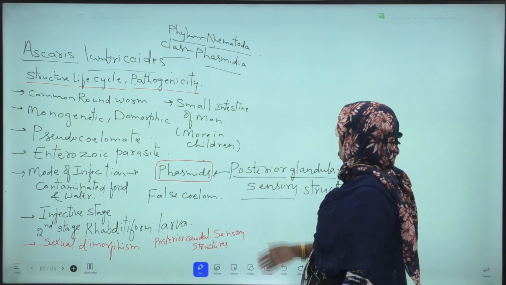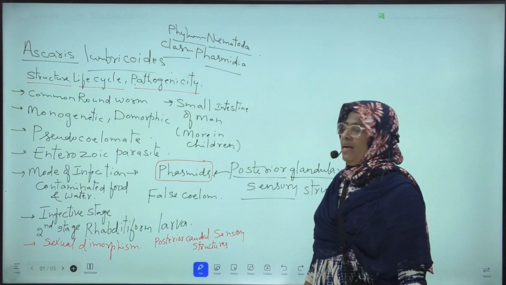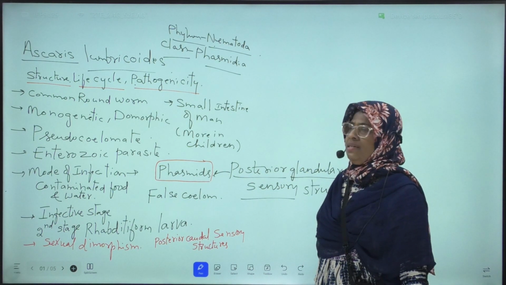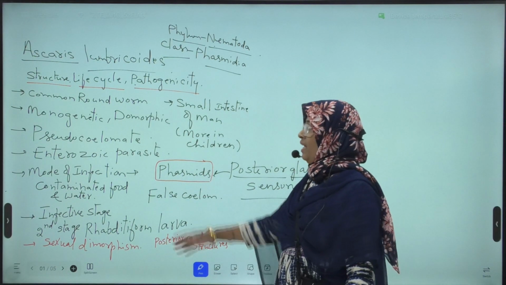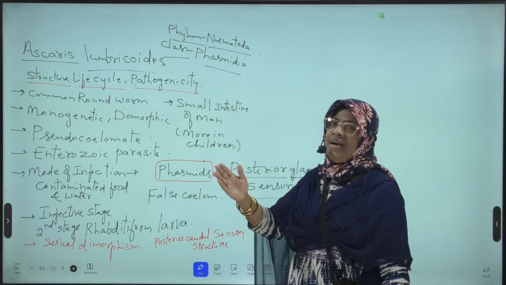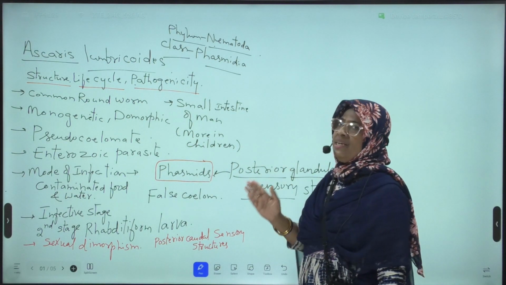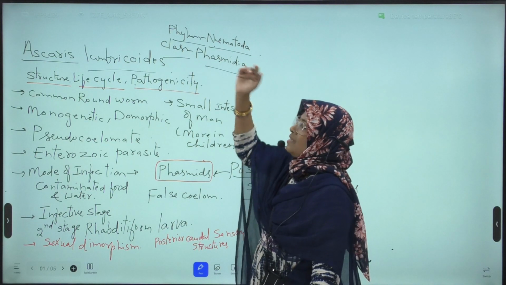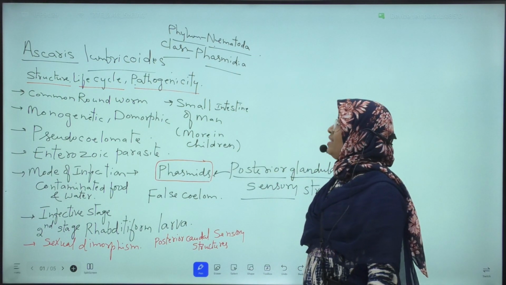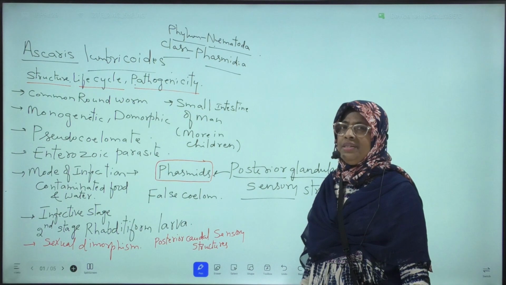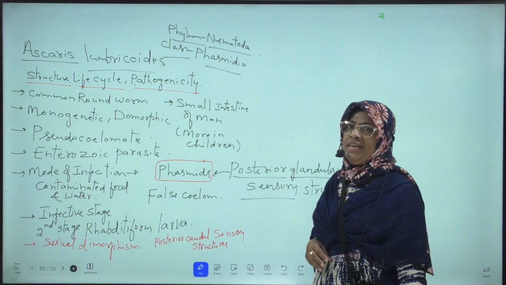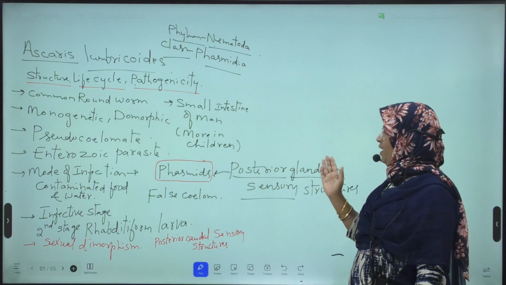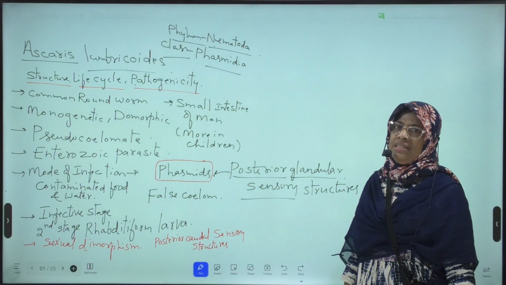These are the posterior glandular sensory structures which are present at the posterior end of the Ascaris. They are also called phasmids. In this parasite, at the posterior end of the body, glandulosensory structures are present. Hence this Ascaris is included in class Phasmidia. Phasmidia means phasmids are present. What are phasmids? Phasmids are the posterior glandular sensory structures.